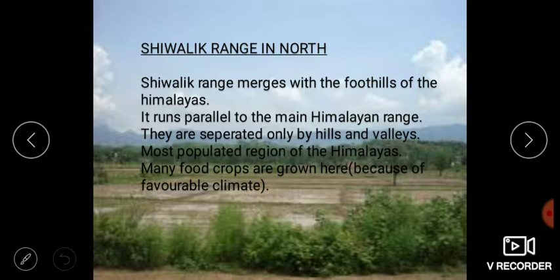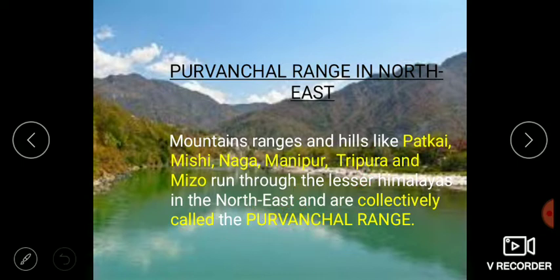The Shivalik range merges with the foothills of the Himalayas and runs parallel to the main Himalayan range. For example, this is the main Himalayan range, then this will be the Shivalik range, and both of them will only be separated by hills and valleys. It is the most populated region of the Himalayas and many food crops are grown here. And what is the reason? Because of the favorable climate.